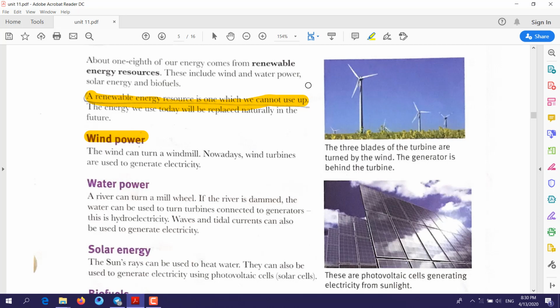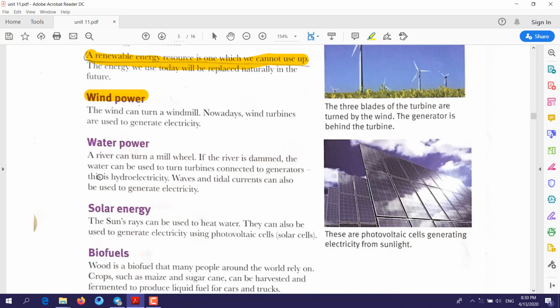So what happens here is that the wind will never finish up. As much as you use it, the wind will not finish. So this is an example of renewable energy. Another example, water power.